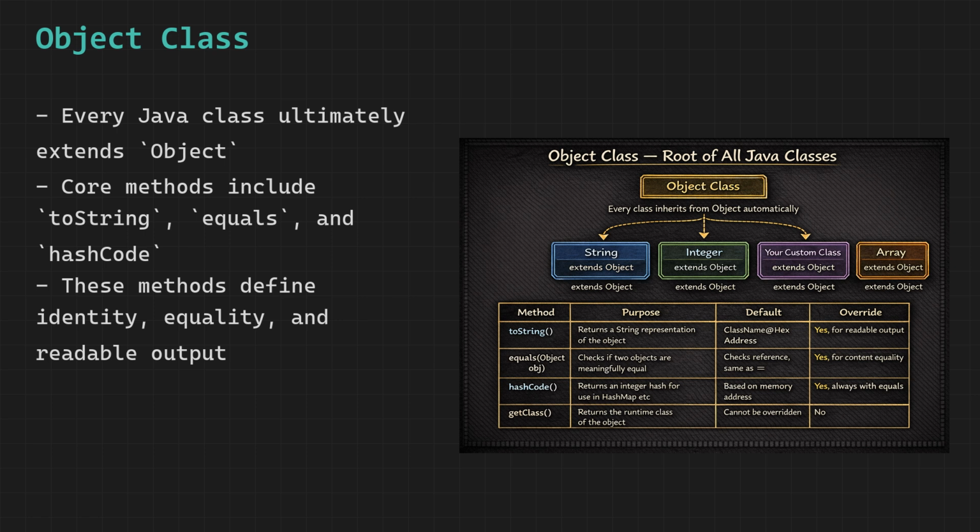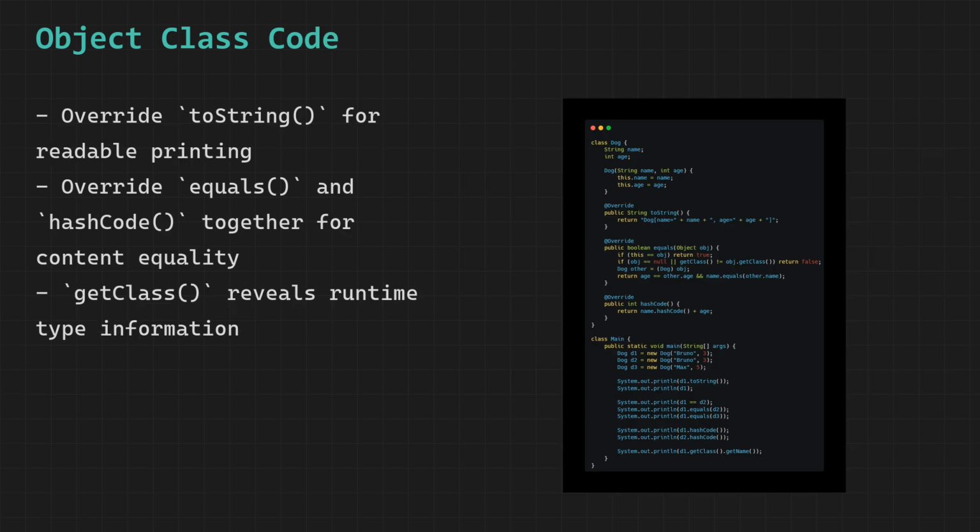The getClass method returns the actual runtime class of the object. It cannot be overridden. You use it to inspect what type an object actually is at runtime, for example during debugging or reflection. Let us walk through this code step by step.